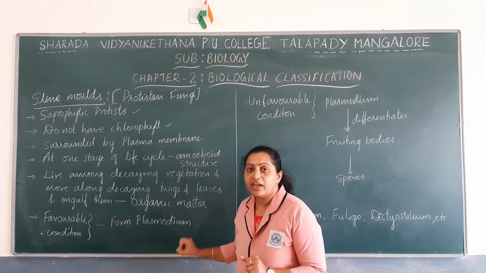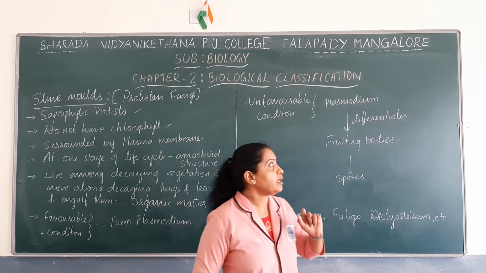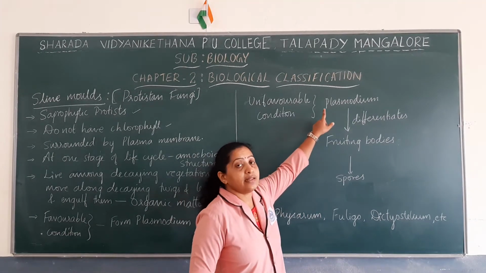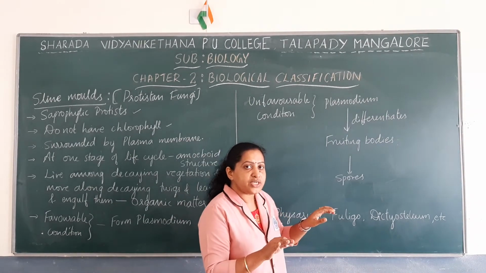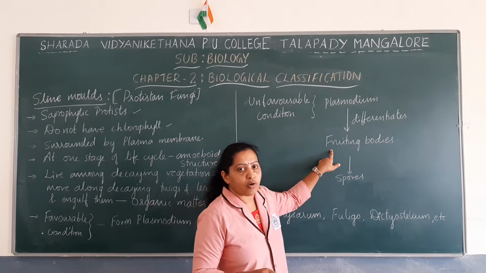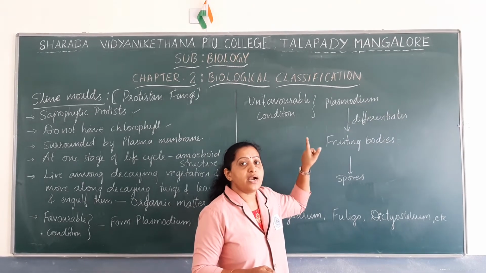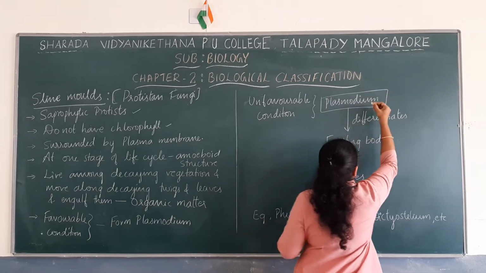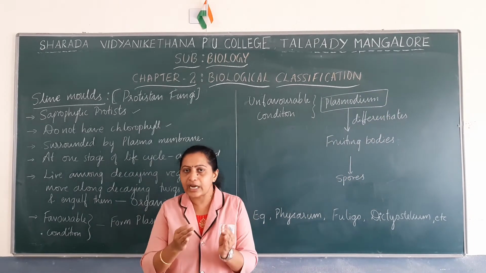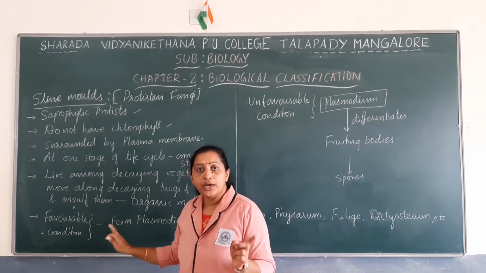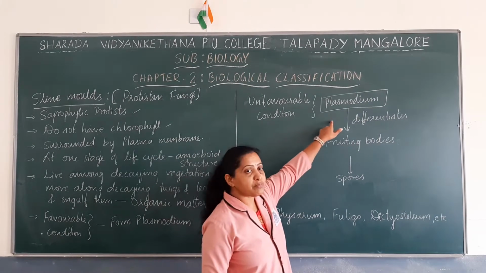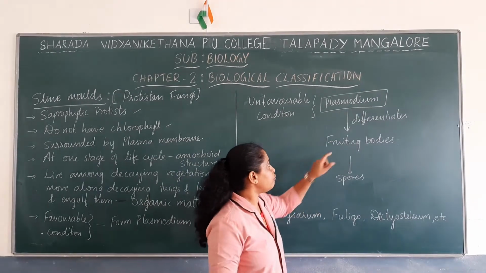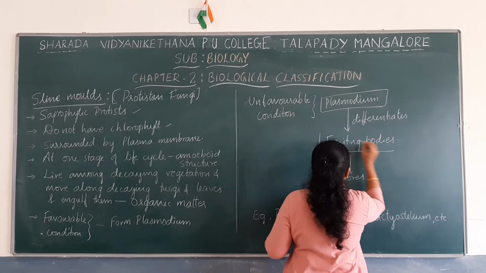But during unfavorable condition, this plasmodium differentiates into fruiting bodies. During favorable condition, they aggregate to form plasmodium; during unfavorable condition, the plasmodium differentiates and forms fruiting bodies.